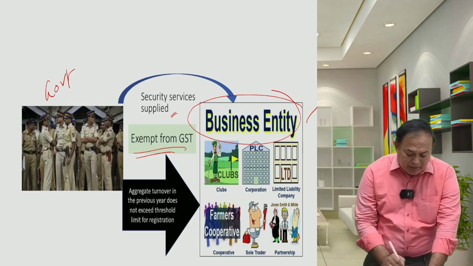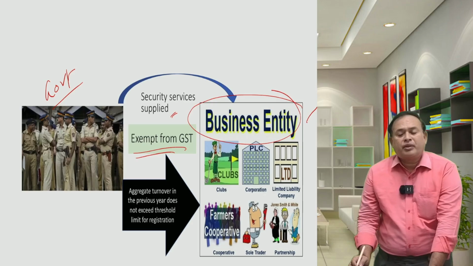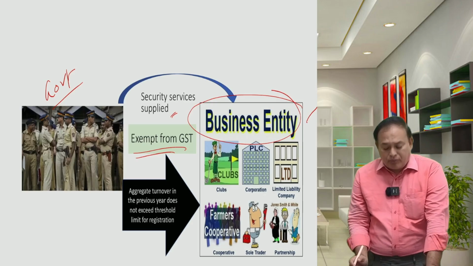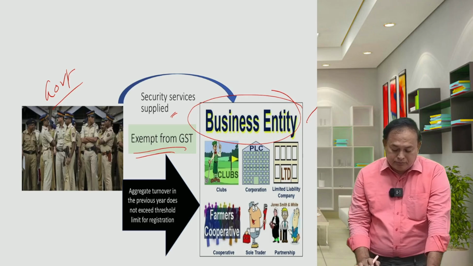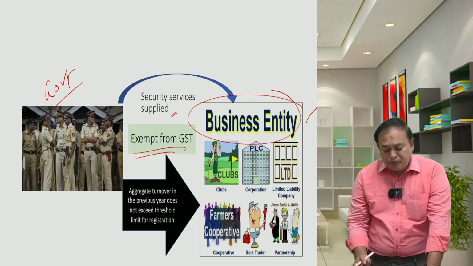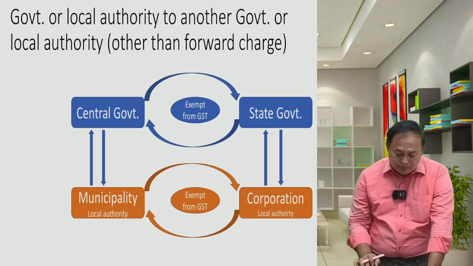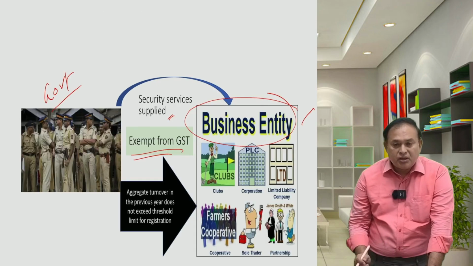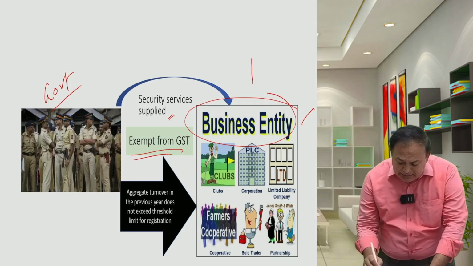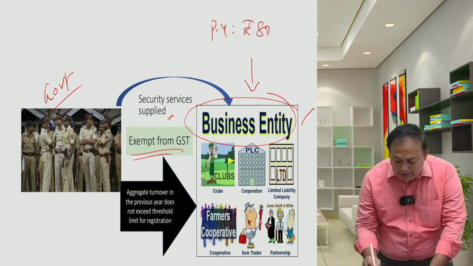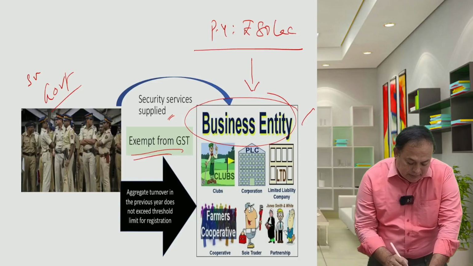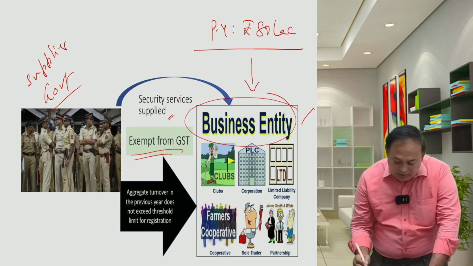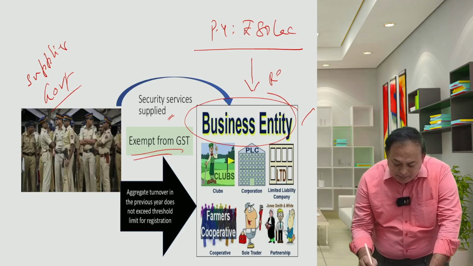State police is a government, the state government being a supplier. Further, dear friends, furthermore referring here, suppose the business entity's turnover in the previous year is rupees 80 lakh, in case the supplier is a government and the recipient is a business entity.